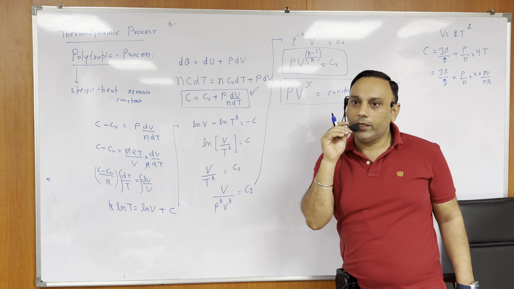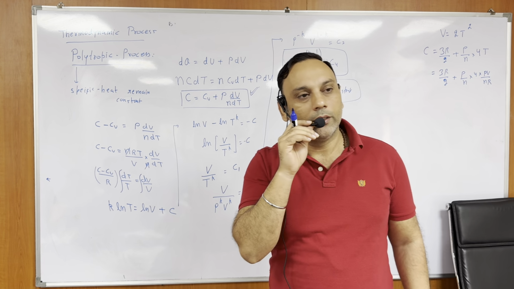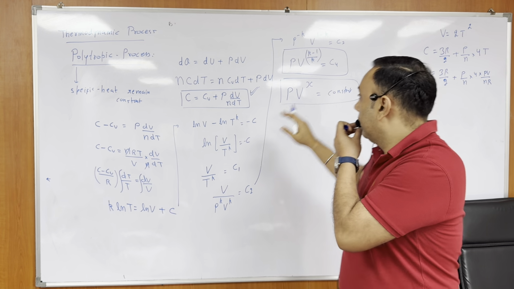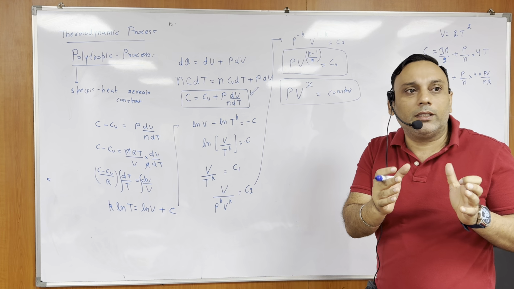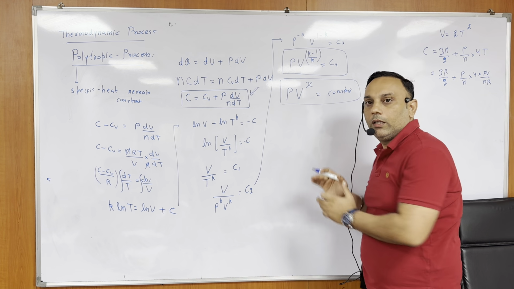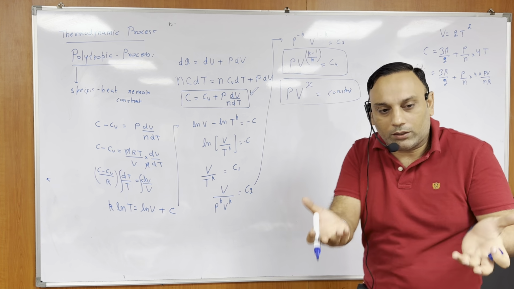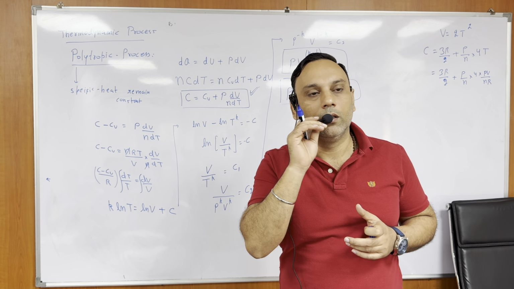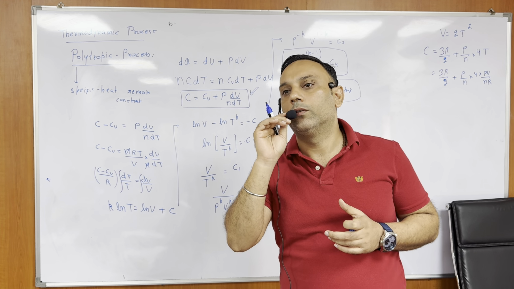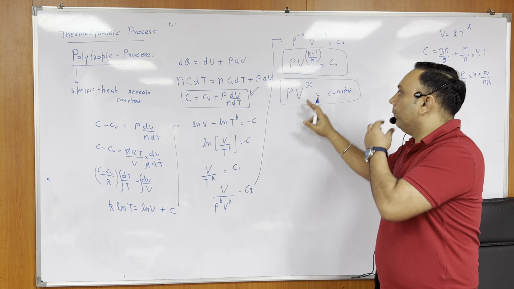So if specific heat of a gas is constant, then we must get this kind of equation. Or if any process is following this kind of equation, then specific heat must be constant. In both ways, you can say. Understanding better? Yes or no? Right.